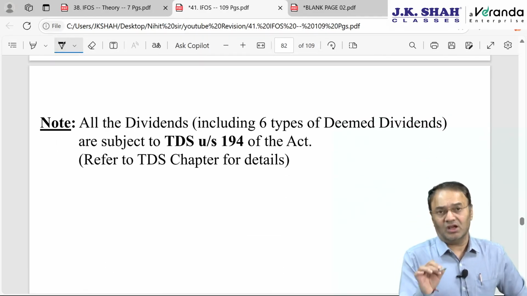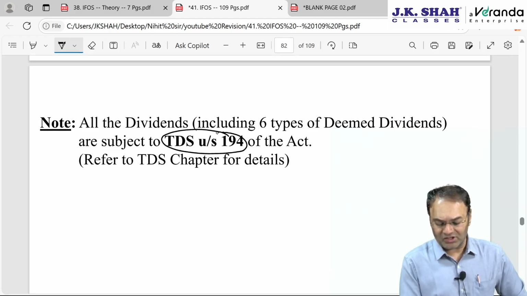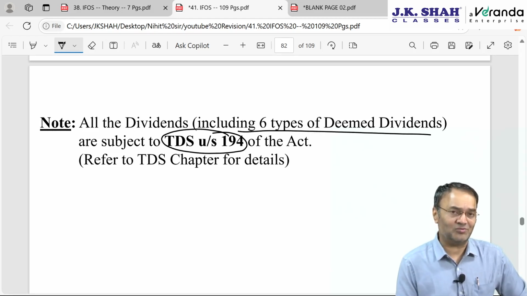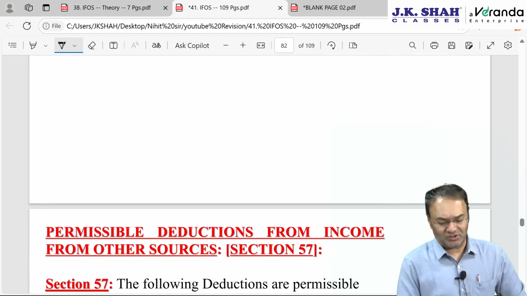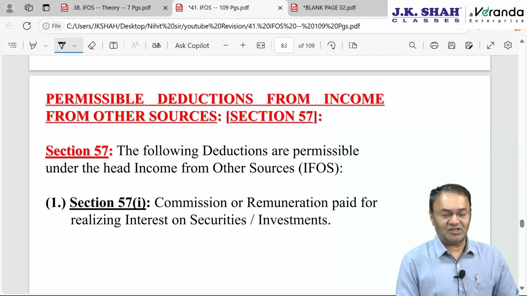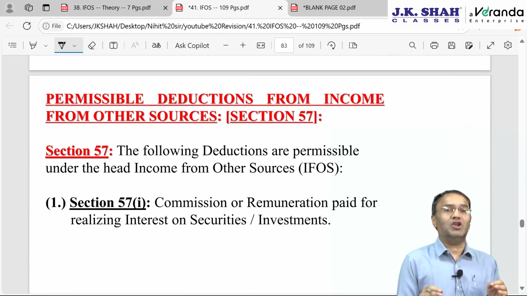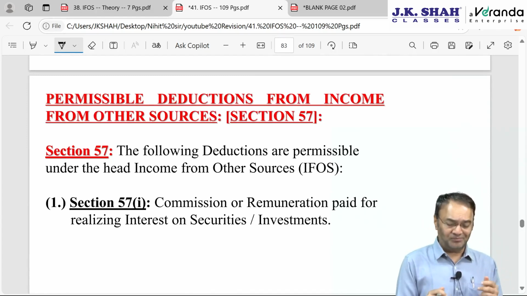In any case, the company will be required to deduct TDS under 194 on all the 6 types of deemed dividend as well as actual dividend. This we discussed in the TDS chapter also. Refer to the TDS chapter's video if you want to. Next is, so deemed dividend is over. 2(22)(f) is very important. Do it thoroughly.